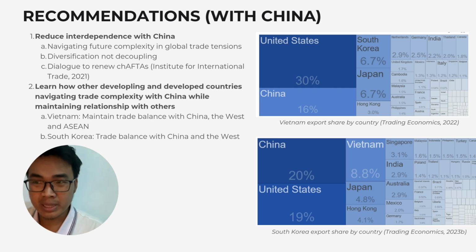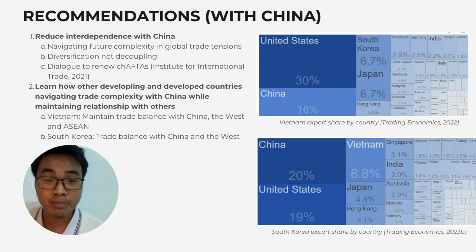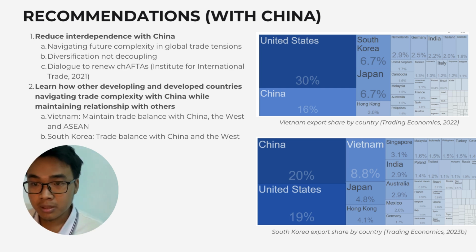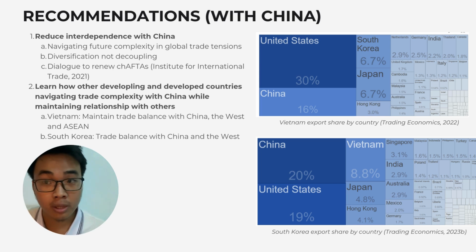And Australia should initiate a dialogue to renew its China-Australia free trade agreement to deal with the mechanism to address some issues between the two and maintain a friendly trading climate. Secondly, Australia should learn from other developing and developed countries about how they have navigated trade complexity with China, while also maintaining relationships with others.